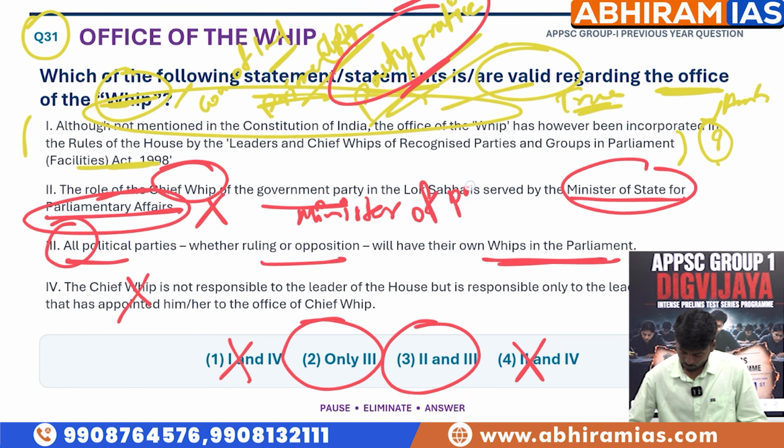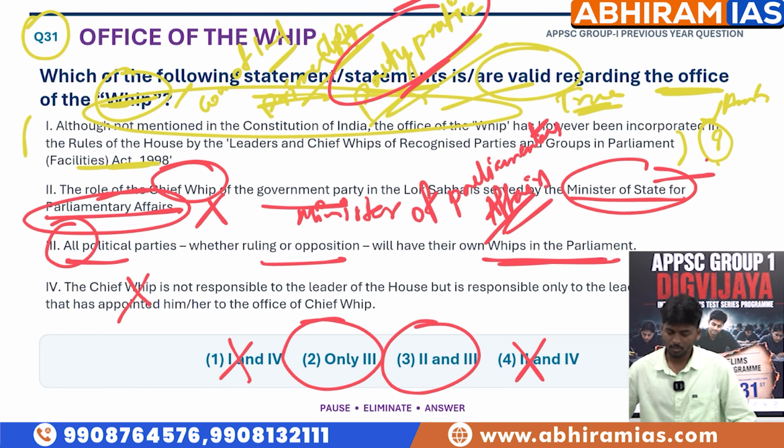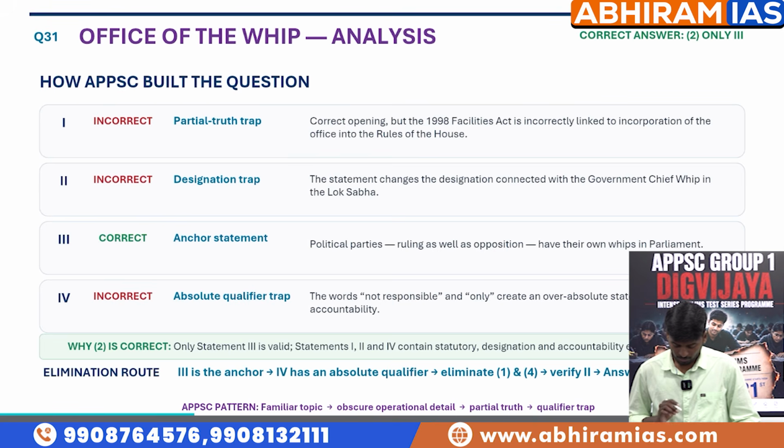The answer here is the Minister of Parliamentary Affairs. So this is the ministry; here the wrong ministry was mentioned. So it's a deliberate trap. The answer here is only 3. This is the answer. So let's analyze it now.